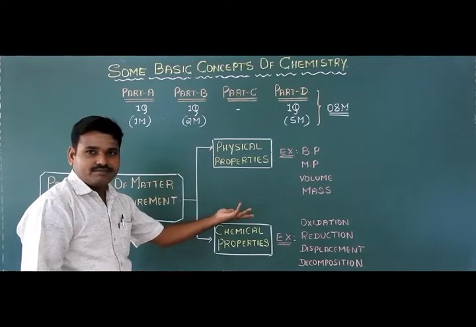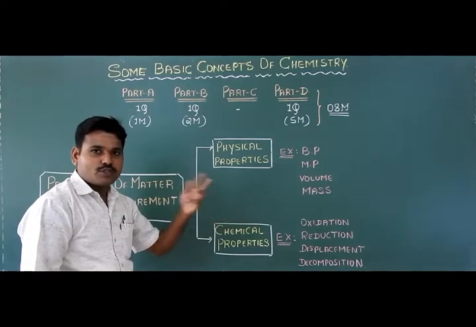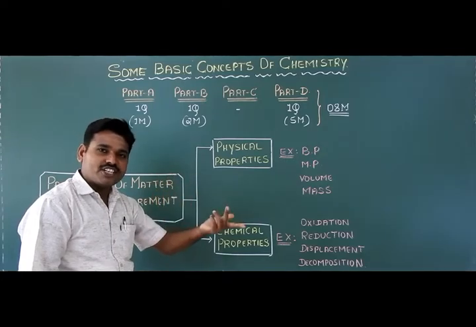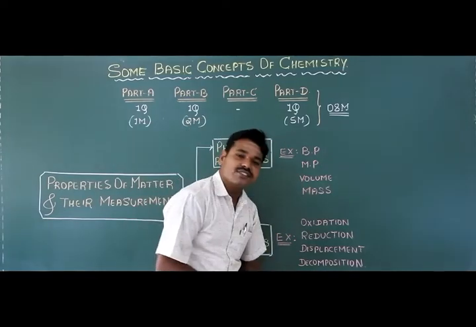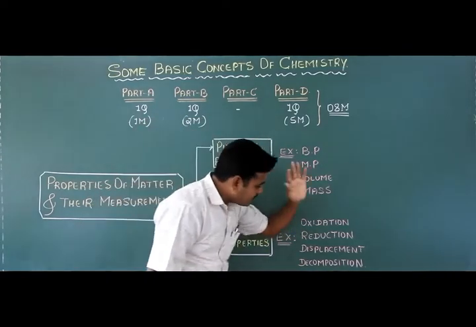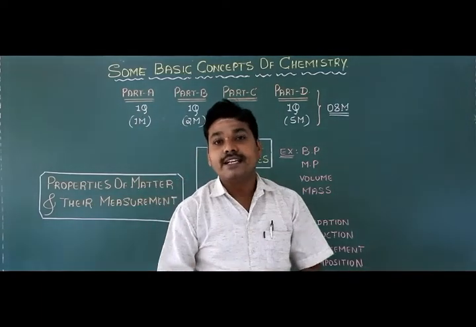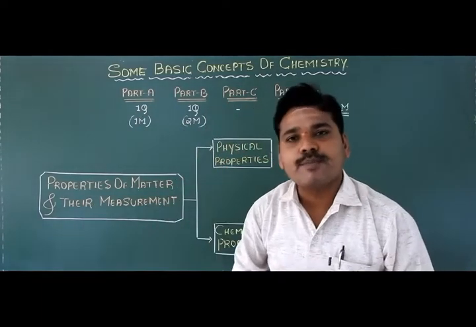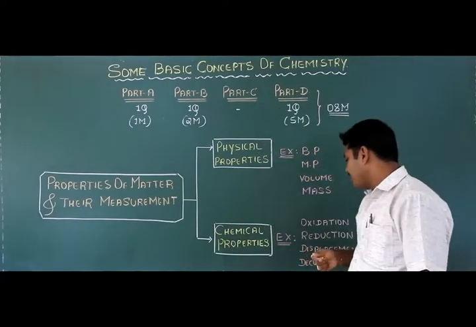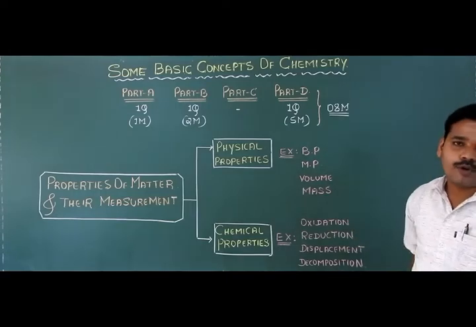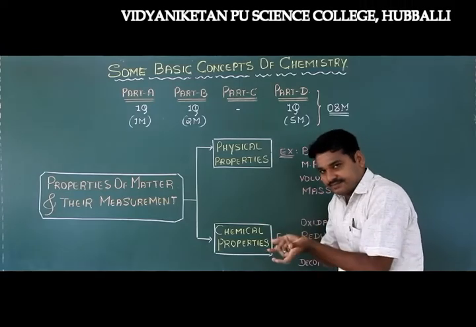Okay, oxidation. Already you know redox reaction involves 2 different types. One is oxidation, second one is reduction. So oxidation is a chemical property, reduction process is a chemical property, displacement reaction is a chemical property, decomposition reaction is a chemical property, double decomposition reaction is a chemical property, even acid base or neutralization reaction also acts as a chemical property of matter, students. Okay, so this is about the properties of matter.